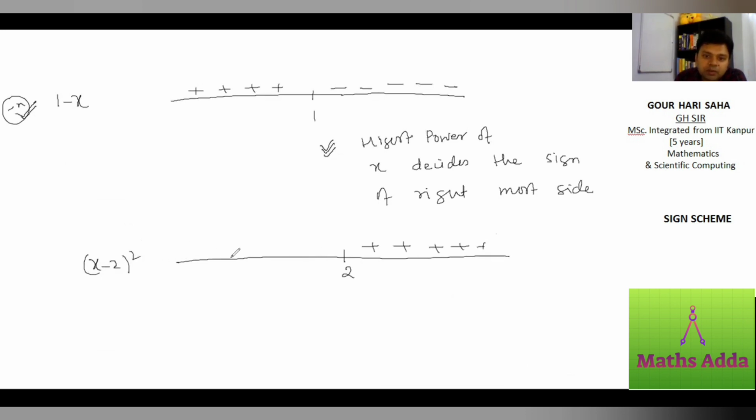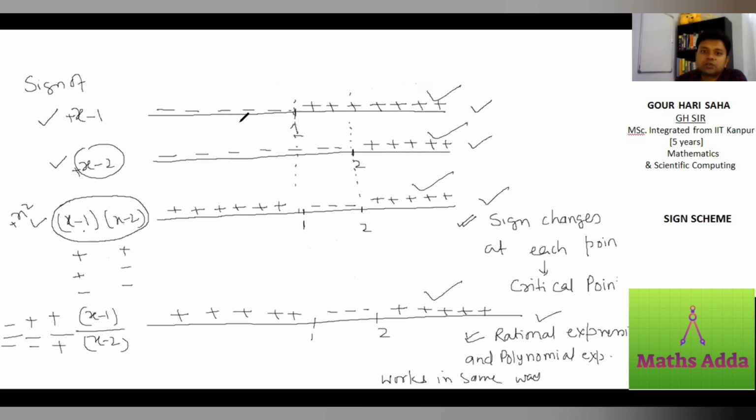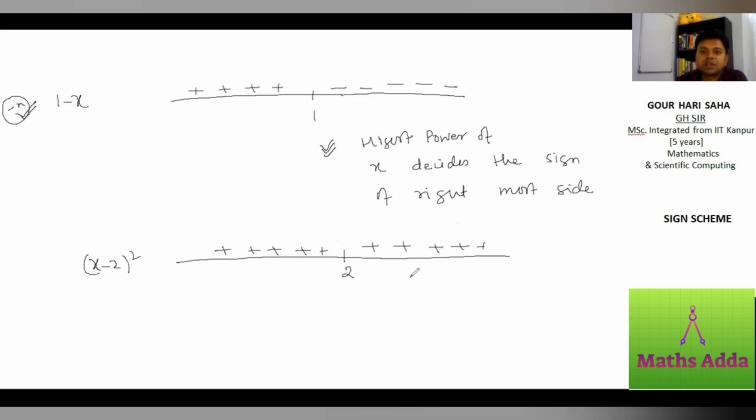And if you put anything from the left hand side, 1, it is (minus 1) square. Square makes it again positive, so everything is positive, left, right. So again one change, that is sign we're changing, plus to minus, plus to minus, plus minus plus. Now you see there is no change. It happens only when it's even power.